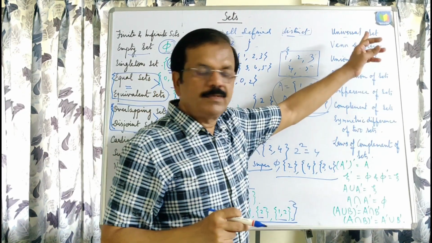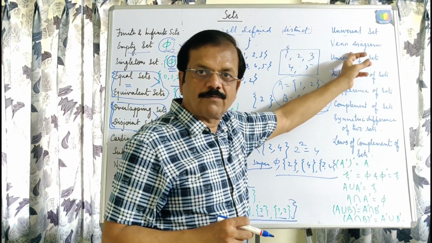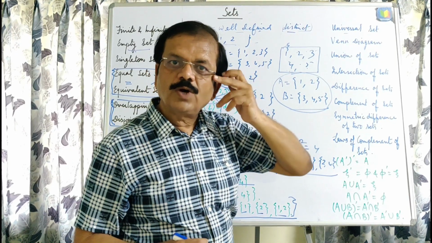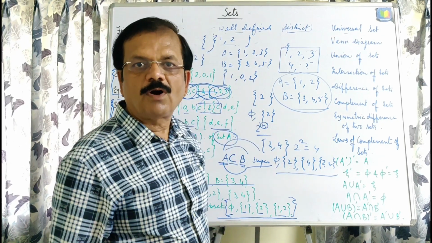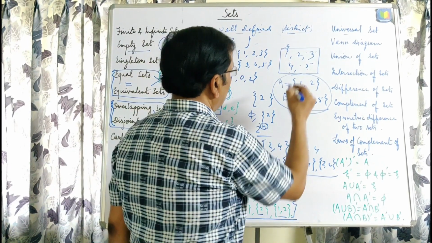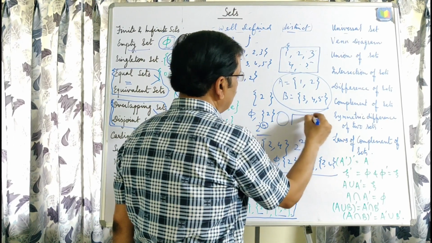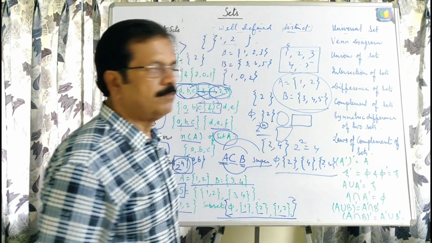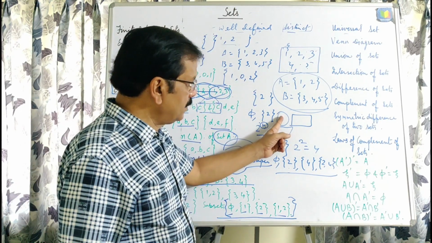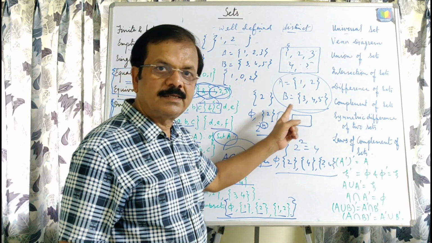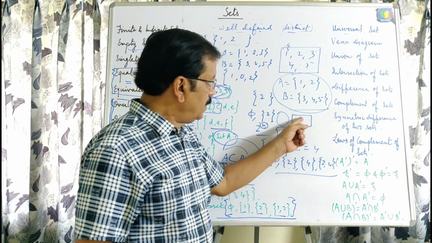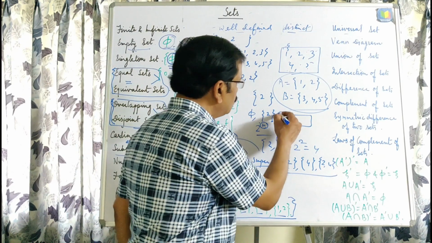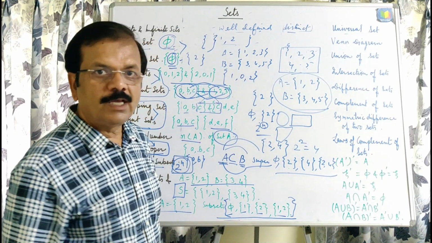A Venn diagram is a closed curve by which we represent any set. You are free to draw any type of Venn diagram. That can be circular, rectangular, square, or any shape. But the elements will be represented by that diagram, and this diagram should be closed. Venn diagrams should be closed.